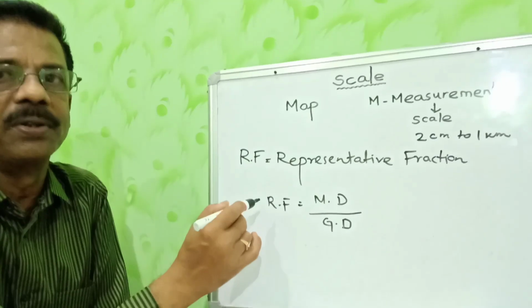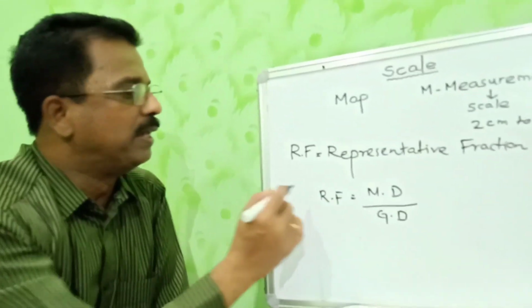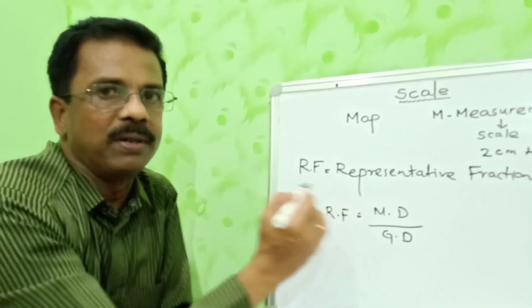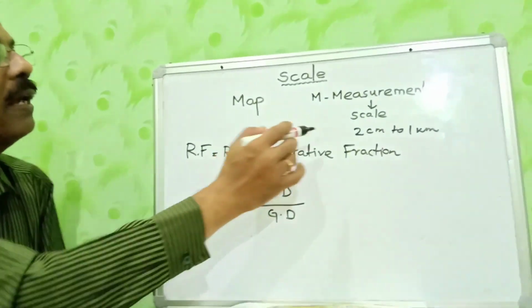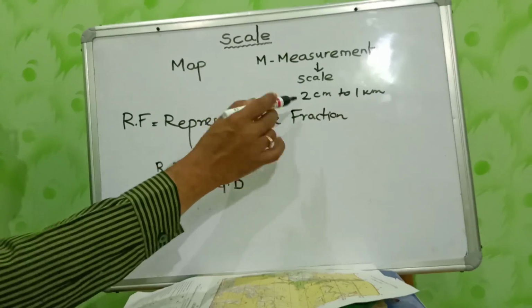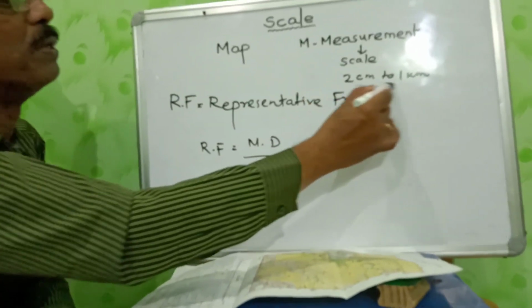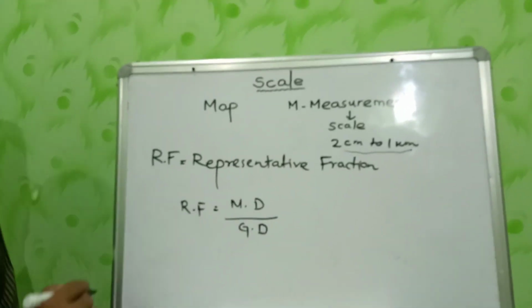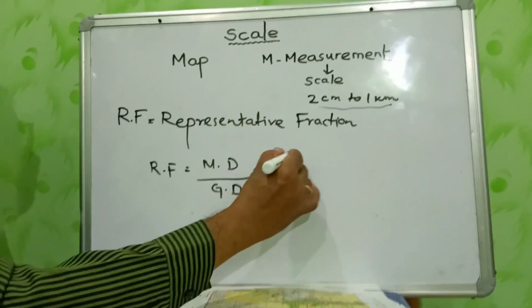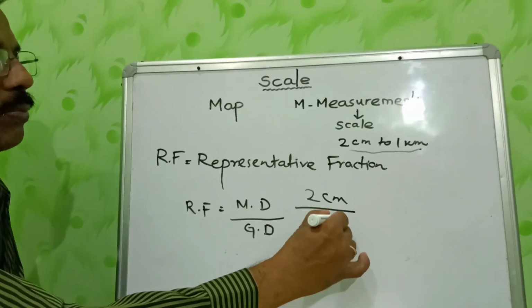In representative fraction, the map to land ratio is shown in the form of a fraction. Here, RF, its formula reads map distance by ground distance. When the question is given to you, convert the verbal scale into representative fraction. Here the verbal scale is 2 centimeter to 1 kilometer. Now you convert into RF. Accordingly, my map distance here is 2 centimeter and ground distance is 1 kilometer.